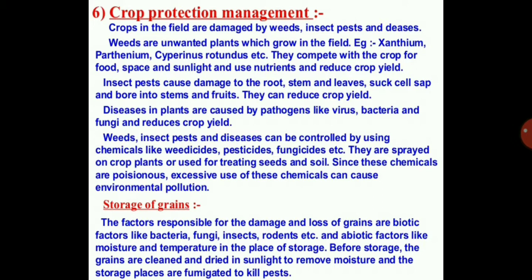moist. So to avoid this, before storage the grains are cleaned and dried in the sunlight to remove moisture, and the storage places are fumigated to kill pests. Fumigated means what? They are sprayed with insecticides or bactericides and fungicides to kill the pests. Rodents means your rats and cockroaches and all. Okay.